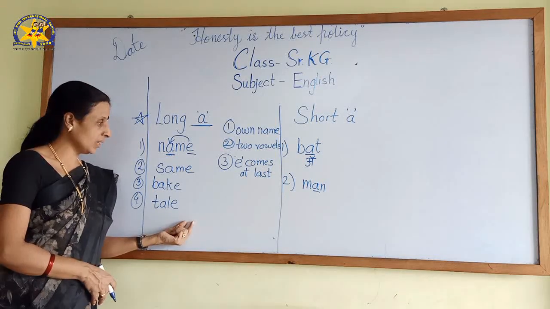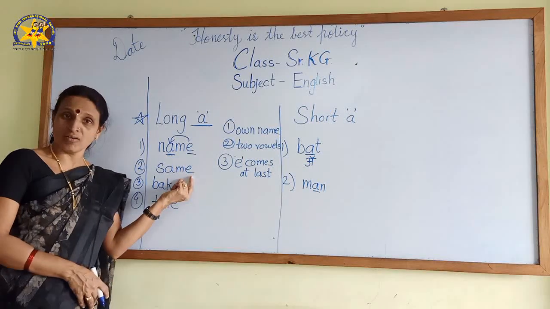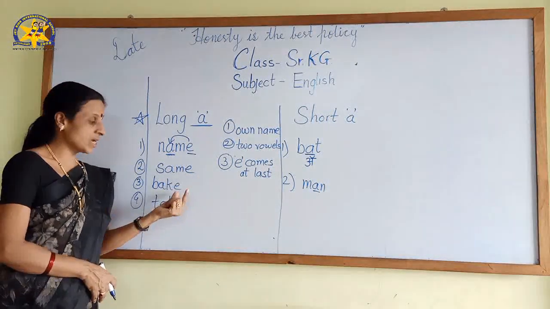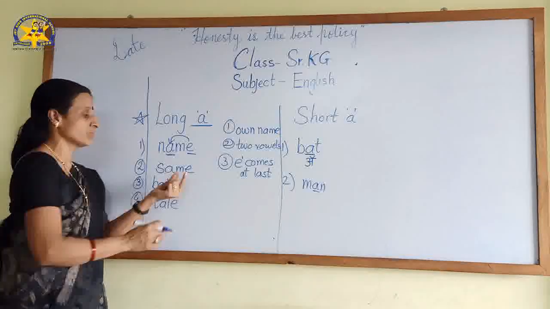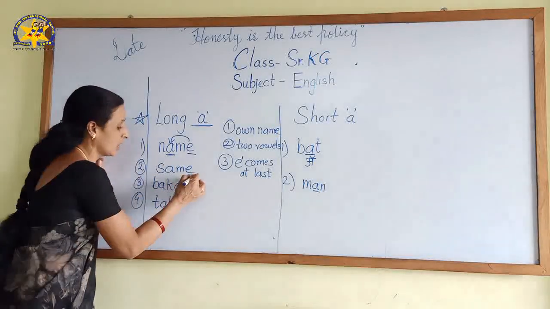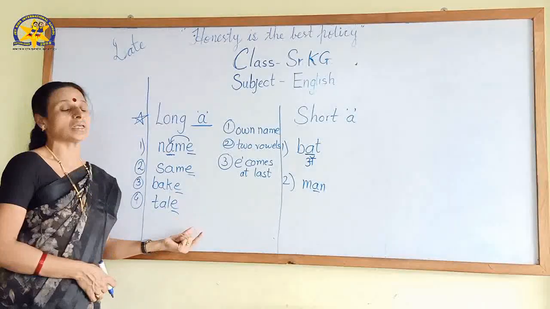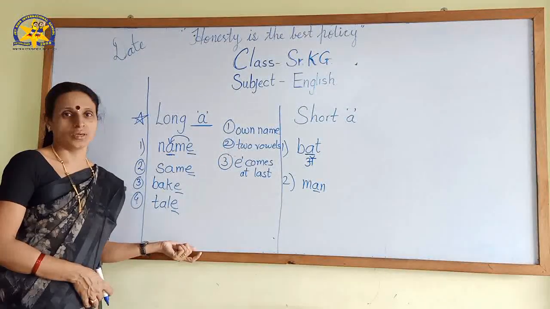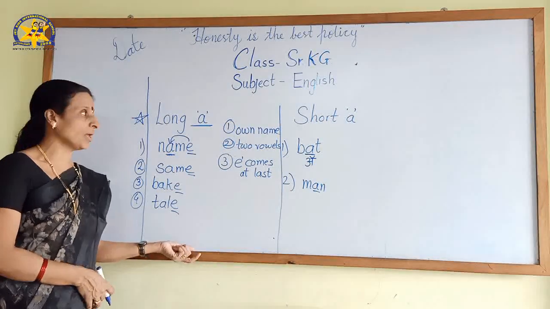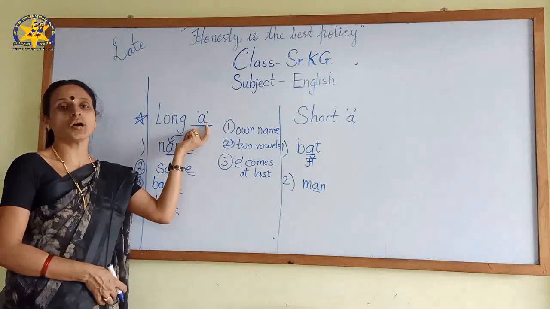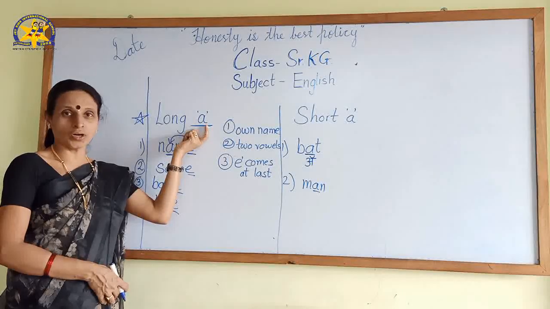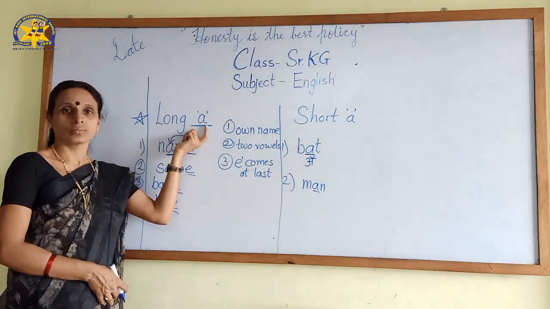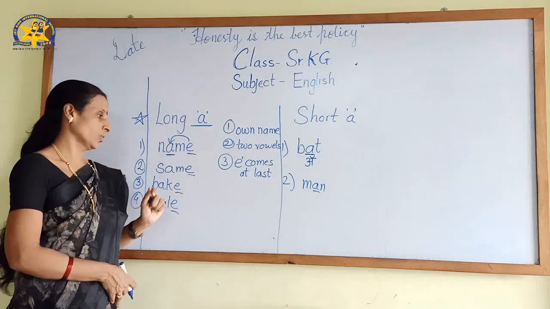And another thing, there are two vowels. Third thing, E comes at last. Word के last में जब E आता है, when E comes at last, such kinds of words are called long vowel sound. And which vowel sound are we learning today? A long vowel. Got it? Okay.